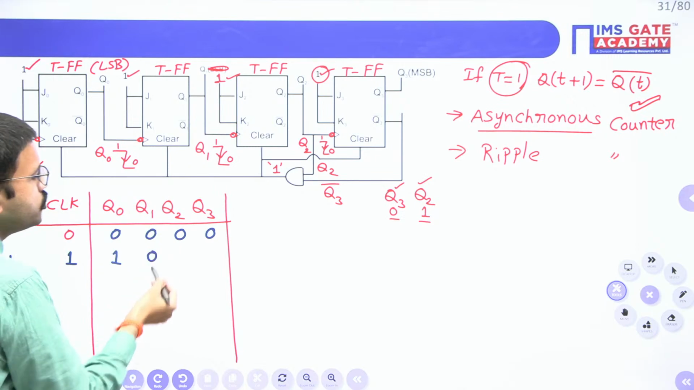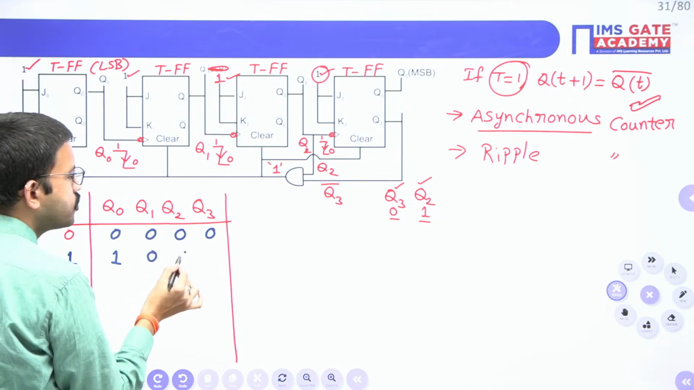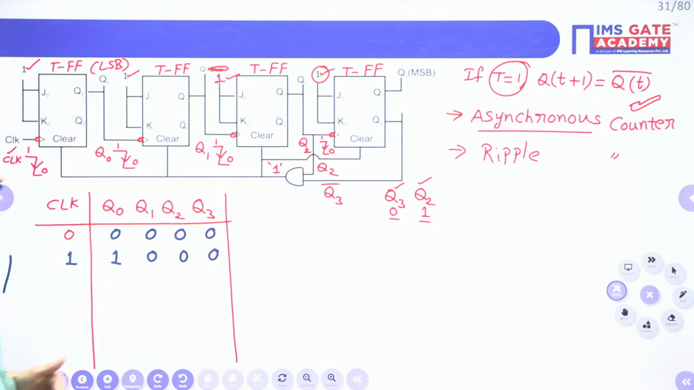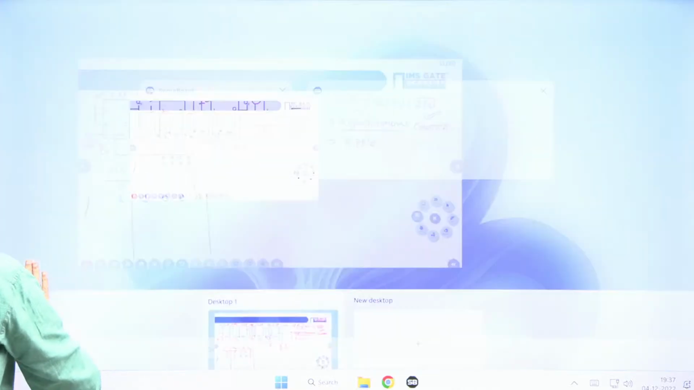Now regarding Q1 there is no change. Obviously Q2 will remain same. Here Q2 no change. Q3 will remain same. Okay, you will get clarity. I will explain step by step. Just 1 second.